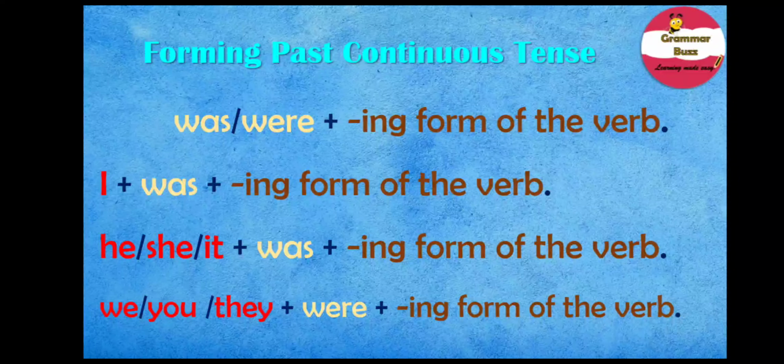Well, remember the exception, you. With both singular and plural, we use were. And don't forget to add the ing form of the verb together with was or were to form the past continuous tense.